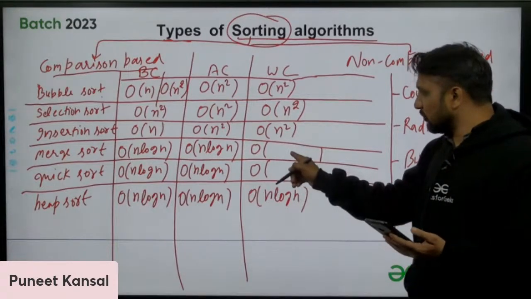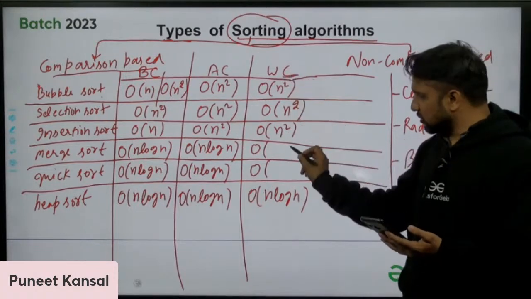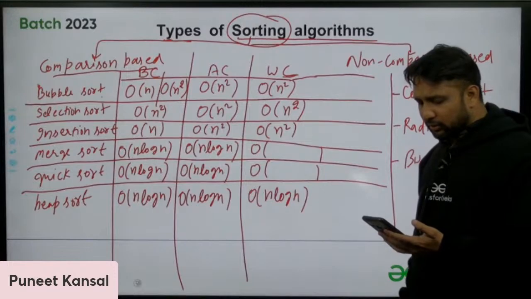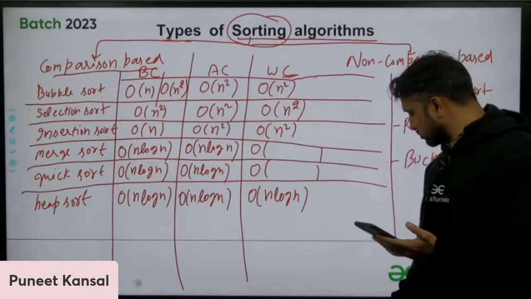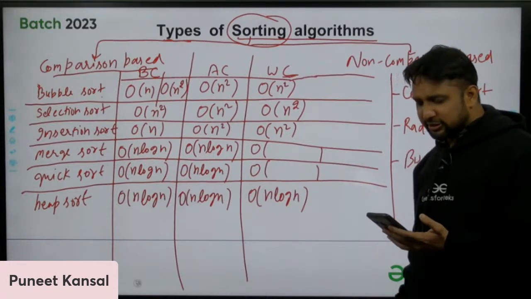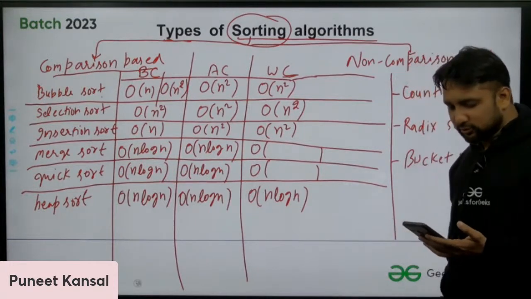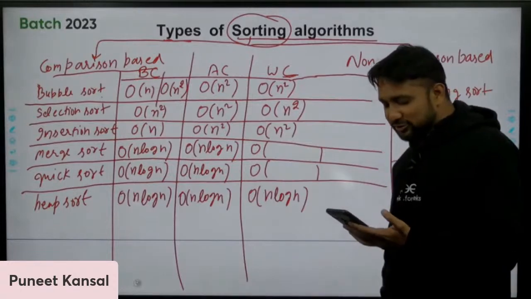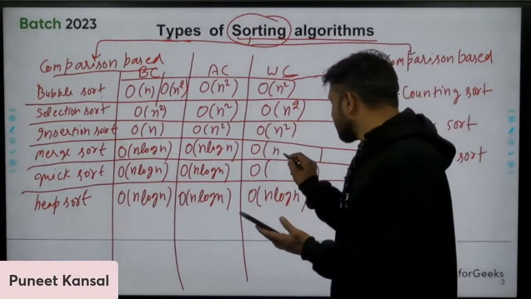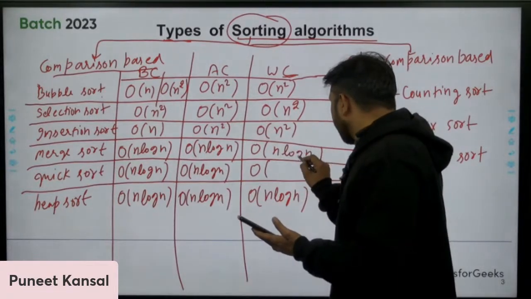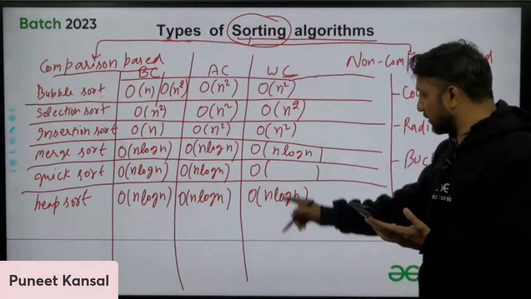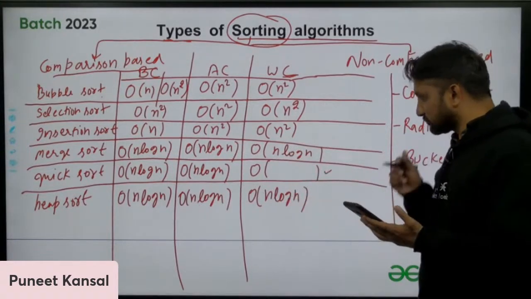What is the worst case complexity of merge sort? Can you tell me? You can even check on Google, nobody is watching you right now. Ravish, welcome to the session, welcome back. Ravish says n log n. Very good.